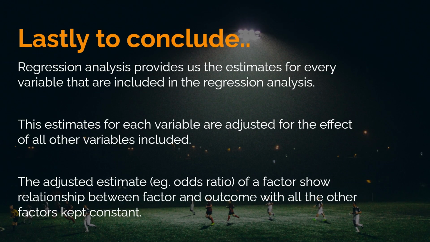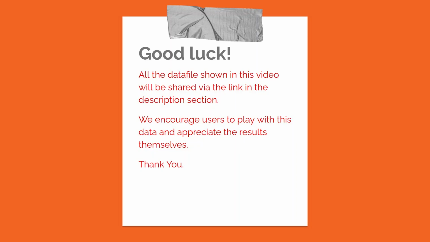Lastly, to conclude, regression analysis provides us the estimates for every variable that is included in the regression analysis. These estimates for each variable are adjusted for the effect of all other variables included. The adjusted estimate, for example the odds ratio of a factor, shows the relationship between the factor and outcome with the effect of all the other factors kept constant. All the data files shown in this video will be shared via the link in the description section. We encourage users to play with this data and appreciate the results themselves.